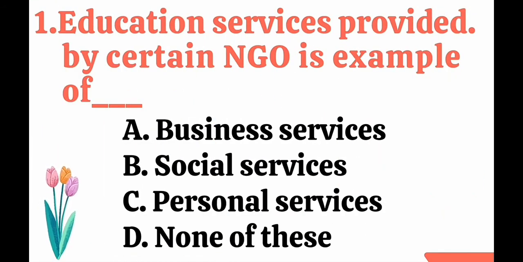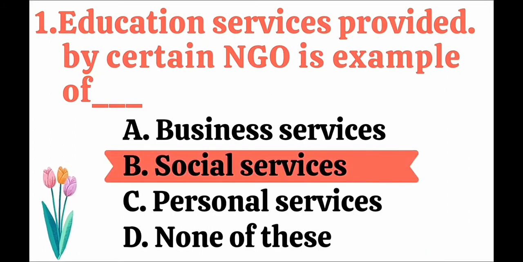First question is, education services provided by certain NGO is example of dash. First option is business services, social services, personal services, and none of these. So here when we are talking about education services and it is provided by NGO, it is a part of social service only. So the correct answer is social service.